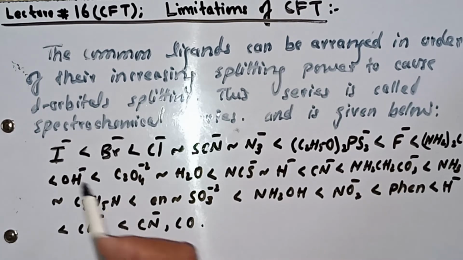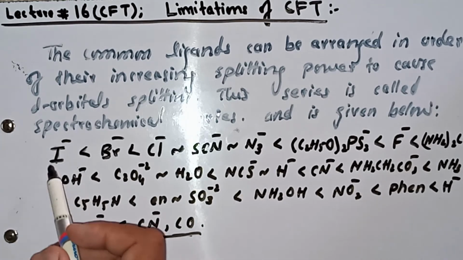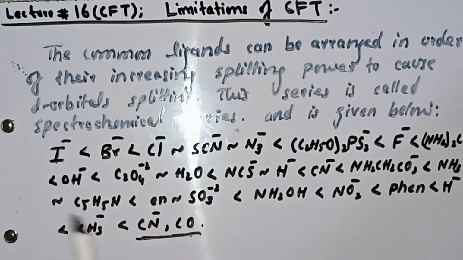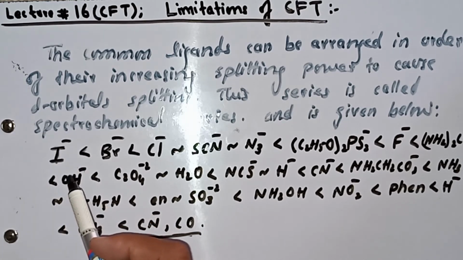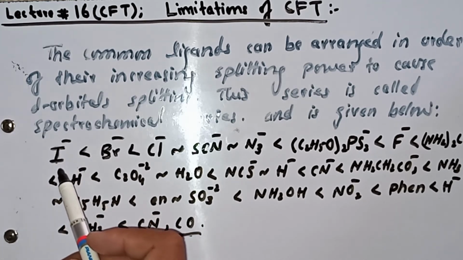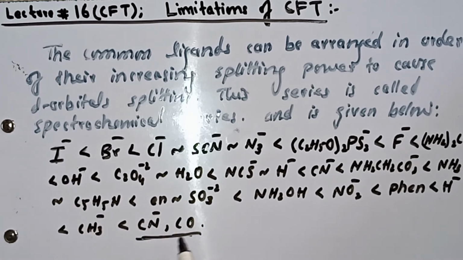The strength of the ligands is in increasing order, so CO and CN are the strongest ligands according to the spectrochemical series, while iodine is the weakest. So iodine will cause very small crystal field splitting, while CN or CO will cause very large crystal field splitting.